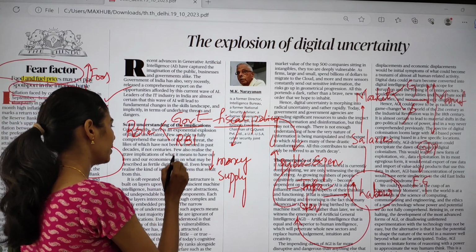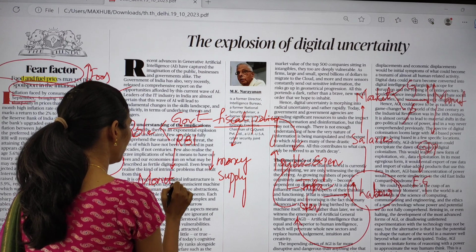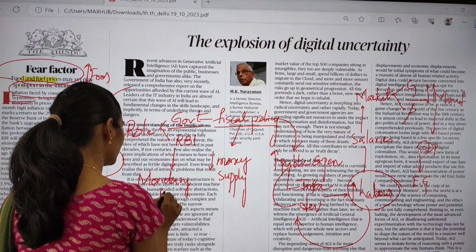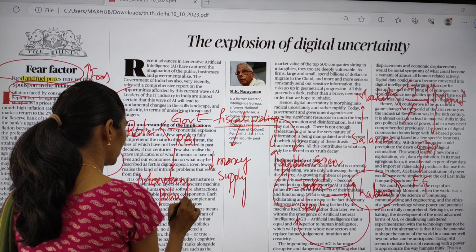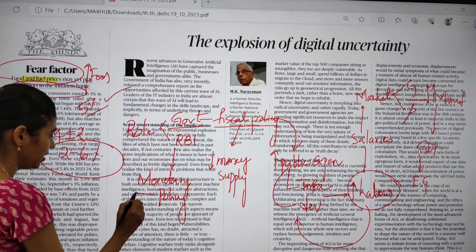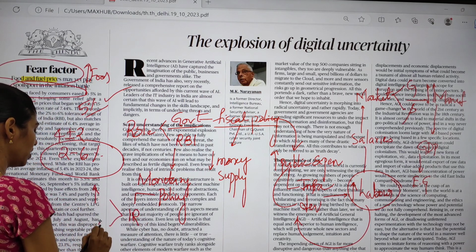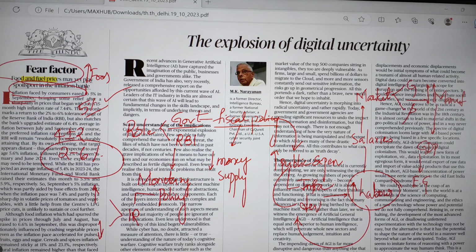And what does RBI do? In the hands of RBI, we have monetary policy. RBI has this monetary policy to control inflation. Under monetary policy, it deals with interest rates. It will increase interest rates or it will decrease interest rates. Whenever RBI wants to increase money supply in the market, it will decrease interest rate.